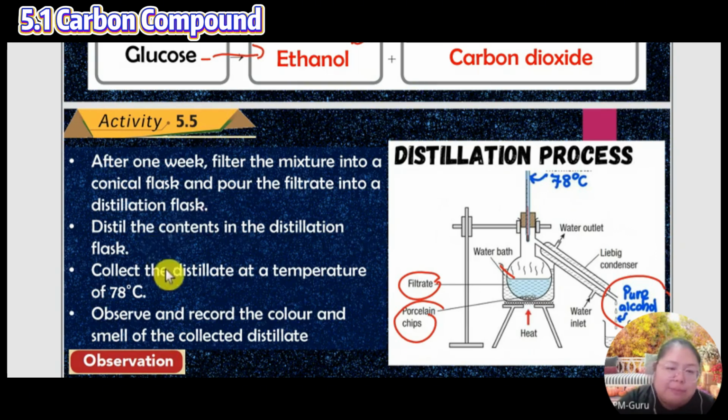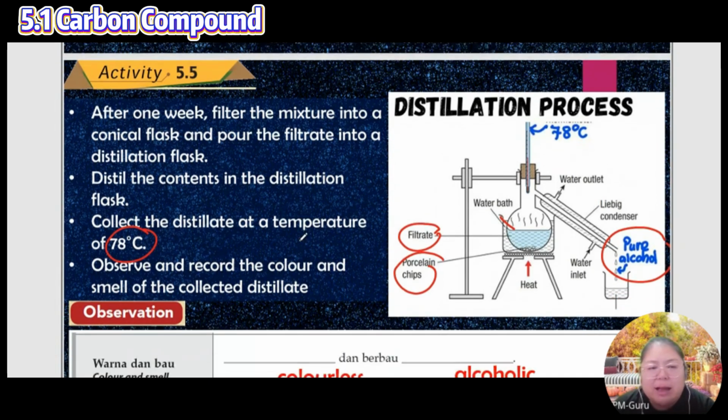Okay, you can see the temperature. Collect the distillate at a temperature of 78 degrees Celsius. Observe and record the color and smell of what is collected after the filter. They produce the gas through the liebig condenser. Droplets will come out, one droplet, one droplet.